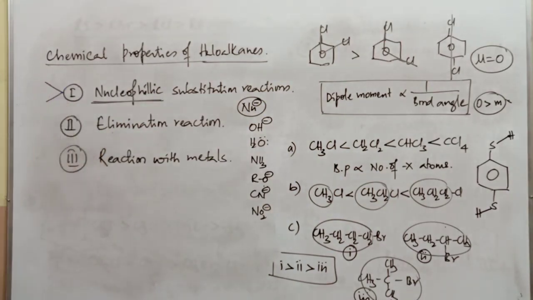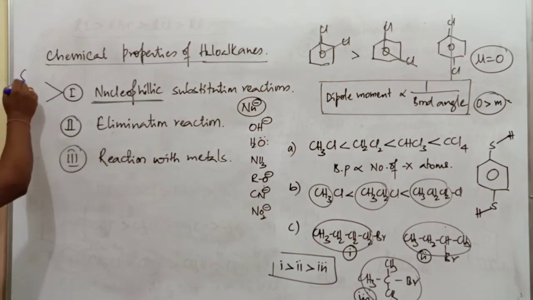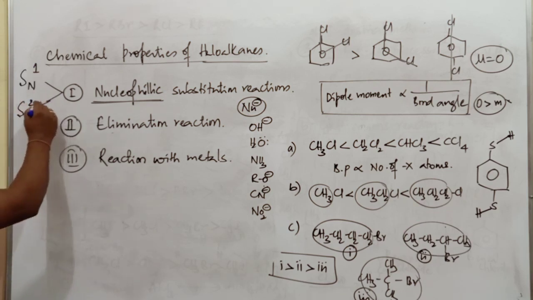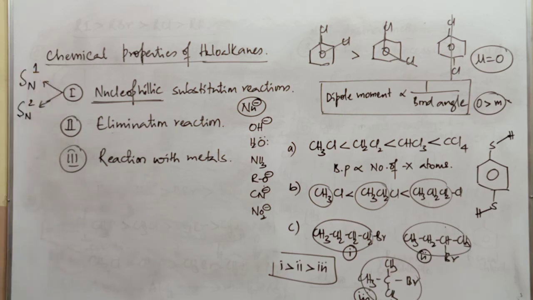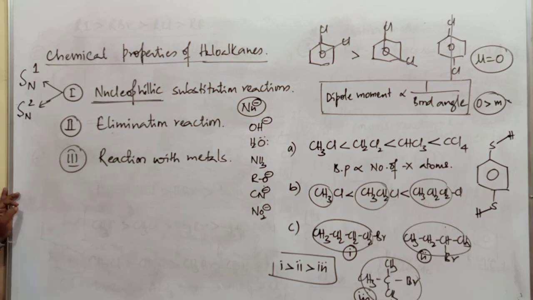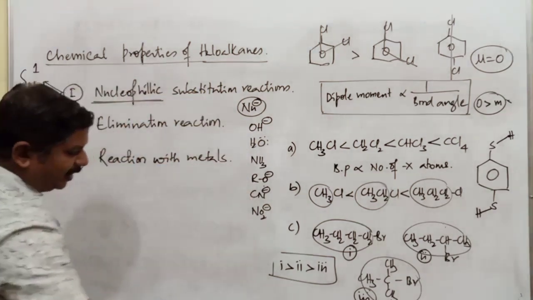In nucleophilic substitution reaction, we come across two important mechanisms also. One is SN1 reaction, next one is SN2 reaction or SN2 mechanism. It is unimolecular nucleophilic substitution reaction. It is bimolecular nucleophilic substitution reaction. Both are very important for board examination as well as for competitive examination. So the mechanism of unimolecular nucleophilic substitution and the mechanism of bimolecular nucleophilic substitution reaction. What's the difference between SN1 and SN2 reaction, in addition to all these different types of reactions.